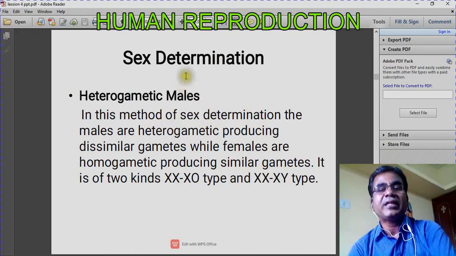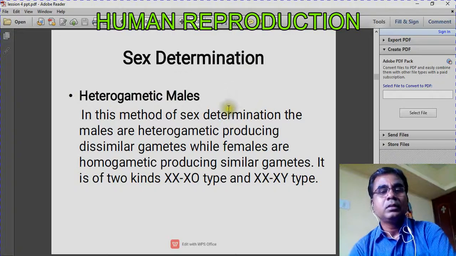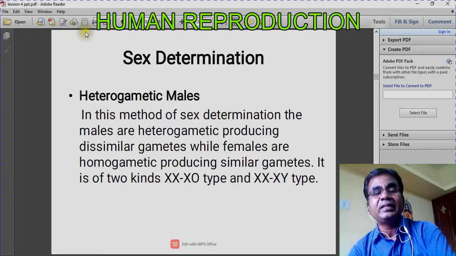If the genotype is XX, it is female. If the allosome is XY, then it is male. So first, heterogametic male. In this type of sex determination, males are producing heterogametes. Males are producing different gametes.